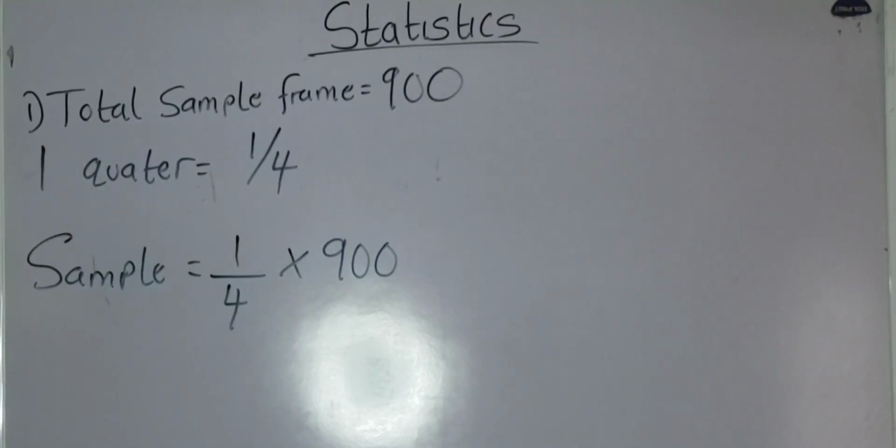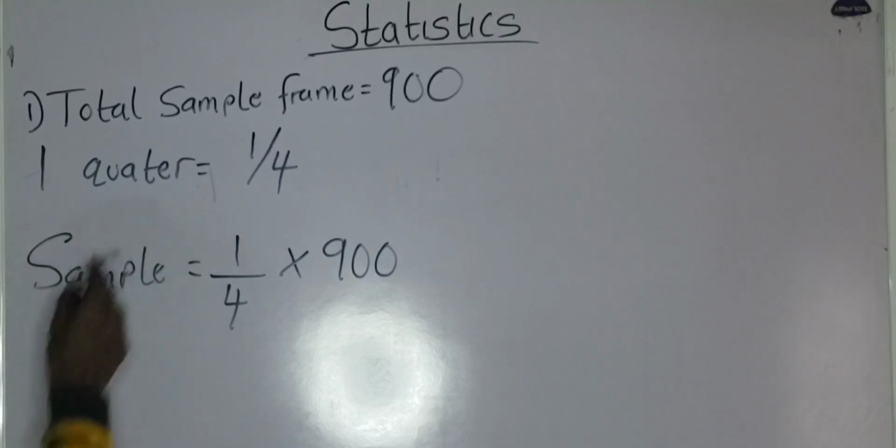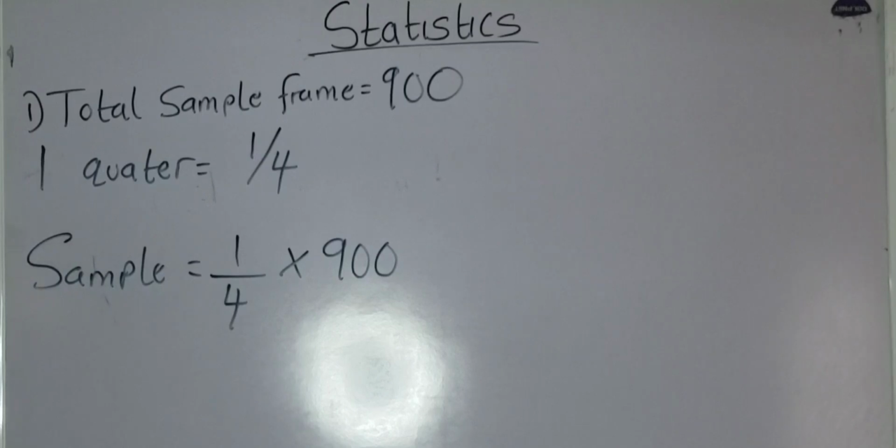Do you understand how I got this? This is just an interpretation. The first question said we should suggest an appropriate sampling technique to sample at most one quarter. And I told you that one quarter is 1/4, and the total number of respondents that we want to draw our sample from is 900. What's the meaning of sample? Sample means taking a part of a population.